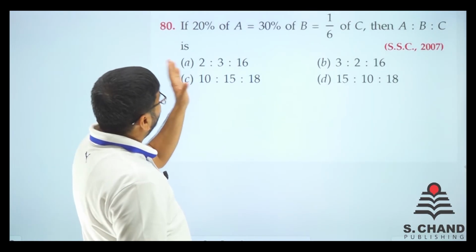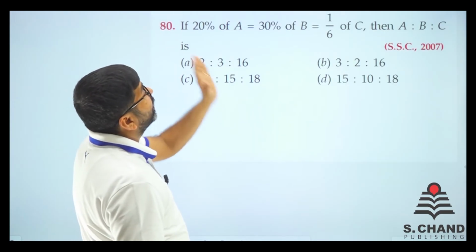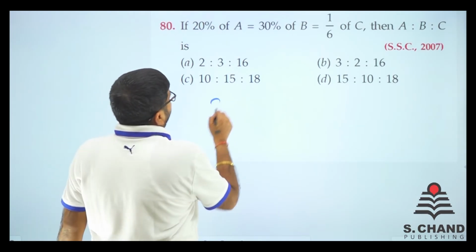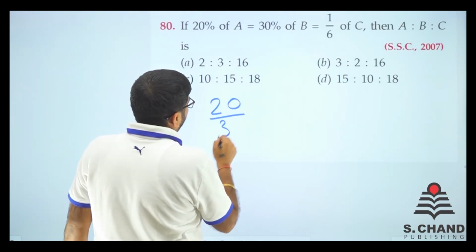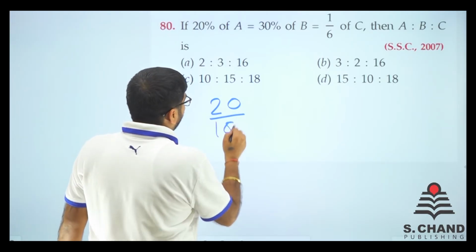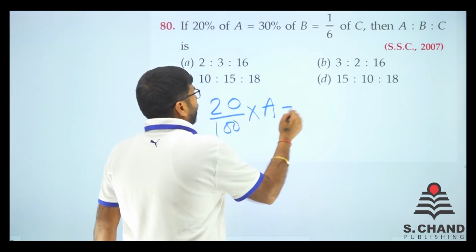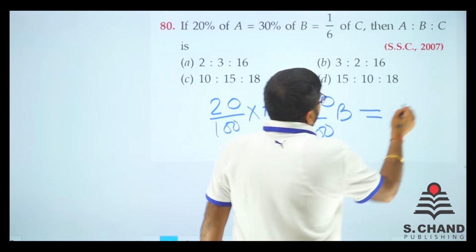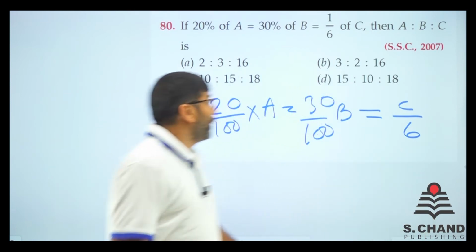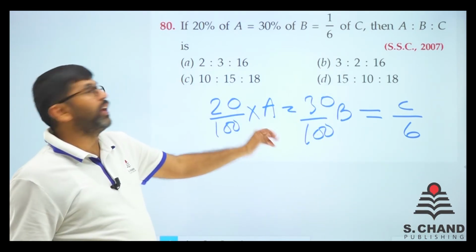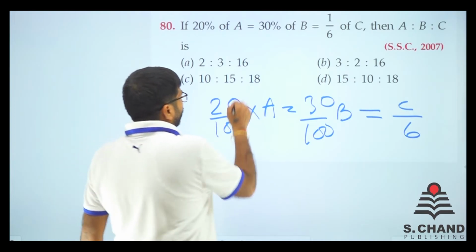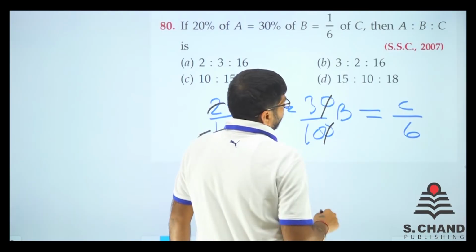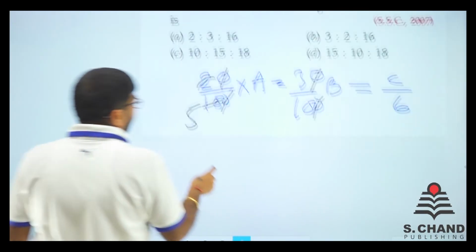It says that 20% of A is equal to 30% of B, 1/6 of C, then what is A:B:C, right? So what we do is, let's say we write 20 by 100 of A is equal to 30 by 100 of B is equal to C by 6. Why so? Because it is given that 20% of A, that is 20 by 100. So what we'll do is just do this and this. Just do this, remain this and this. So finally we have arrived at